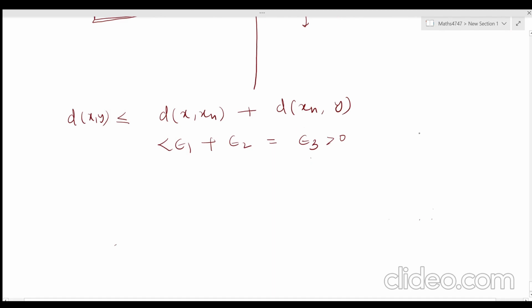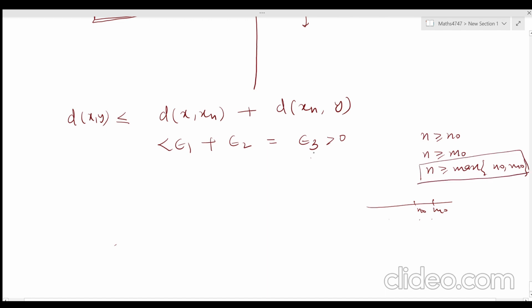So we have n greater than or equal to n naught here and n greater than or equal to m naught. So we can take n greater than or equal to the maximum of these two. Whichever is the maximum, we will pick that. Like if this is your n naught and this is your m naught, whichever is the maximum, we pick that one and say n is greater than or equal to that. So what we get is d of x y is less than epsilon 3 for n greater than or equal to this maximum, which we can write as n1. So this is our main result: d of x y is less than epsilon 3.